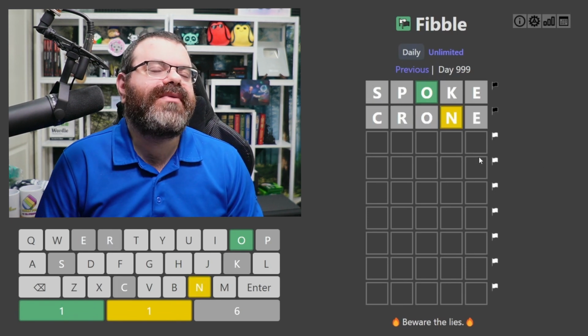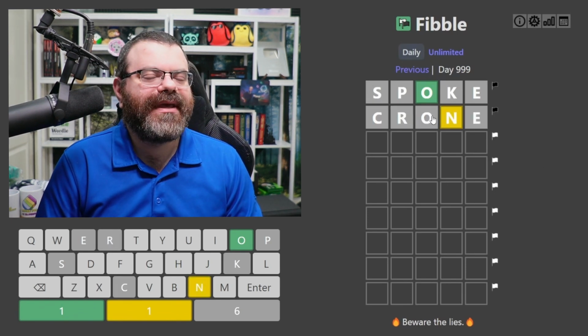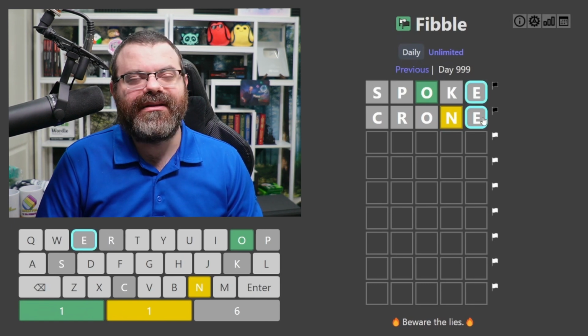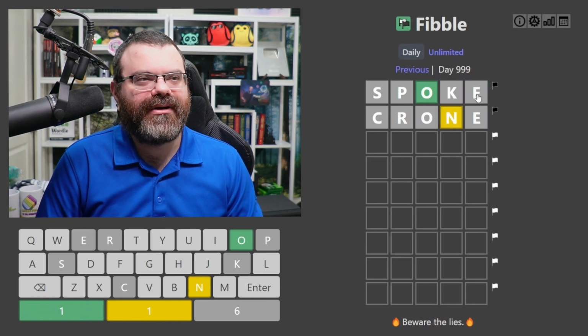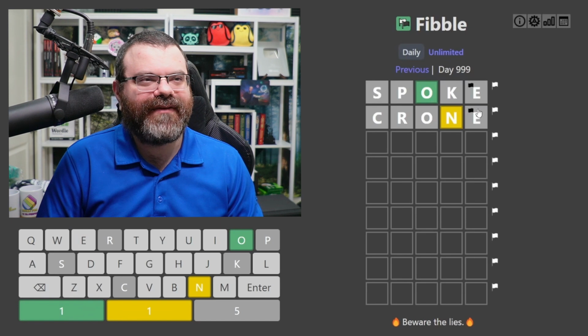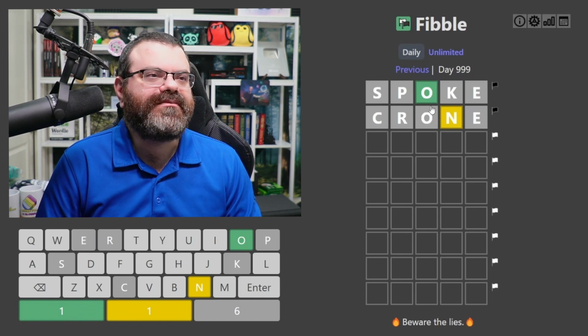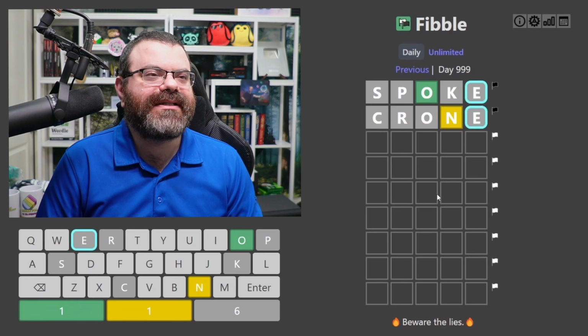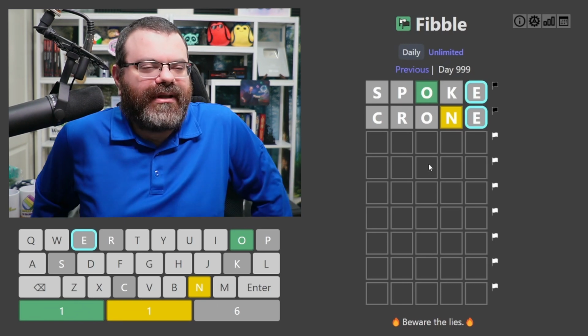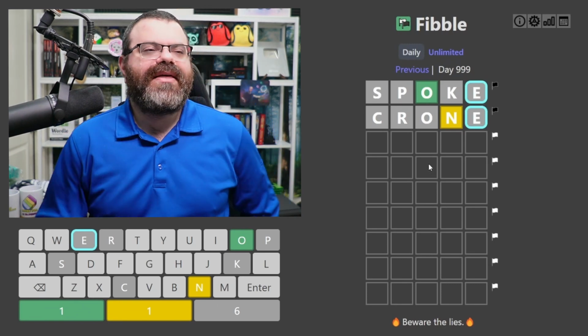Ooh, okay. So we have a contradiction between these O's. And what that tells us is there cannot be an E in the word. Think about if there was an E in the word. This E would have to lie and this E would have to lie. That uses two lies, leaving no lies left for these O's. Since we know there's at least one lie in the O's, these E's cannot be lying, because if one's lying, they're both lying. Okay, that's all we really get.